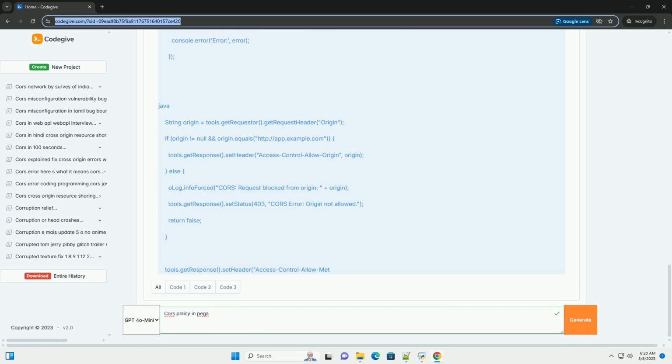Vary: Origin header. This header is highly recommended when using dynamic origin handling or Access-Control-Allow-Origin: *. It tells the browser that the server response varies based on the value of the Origin header. This prevents the browser from incorrectly caching responses for different origins. Add it to your service activity.